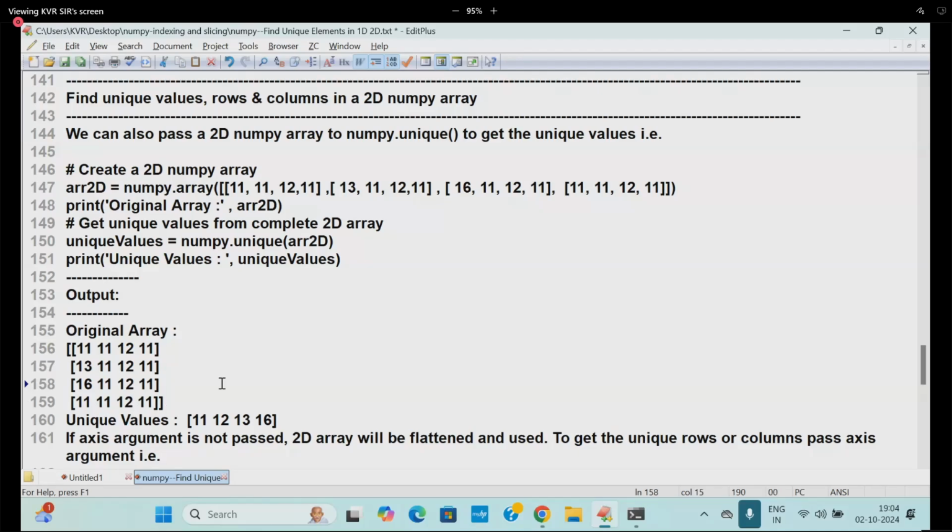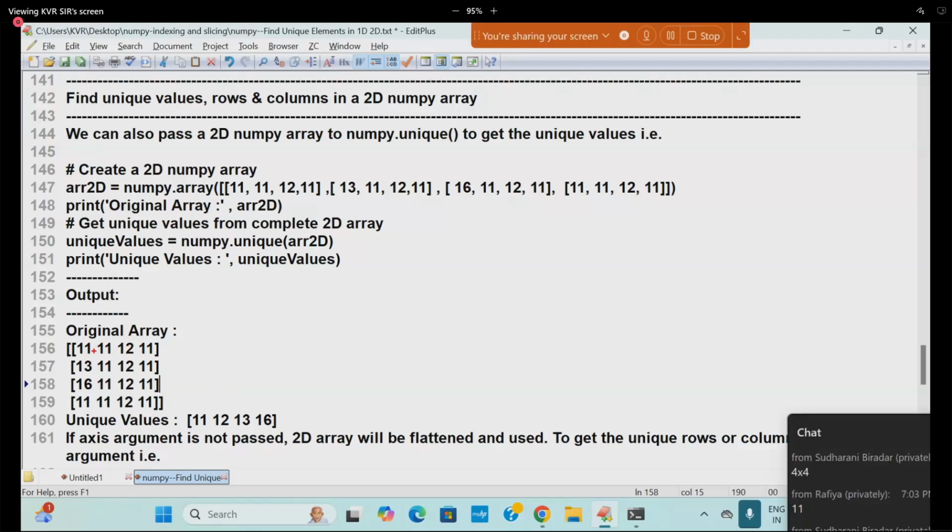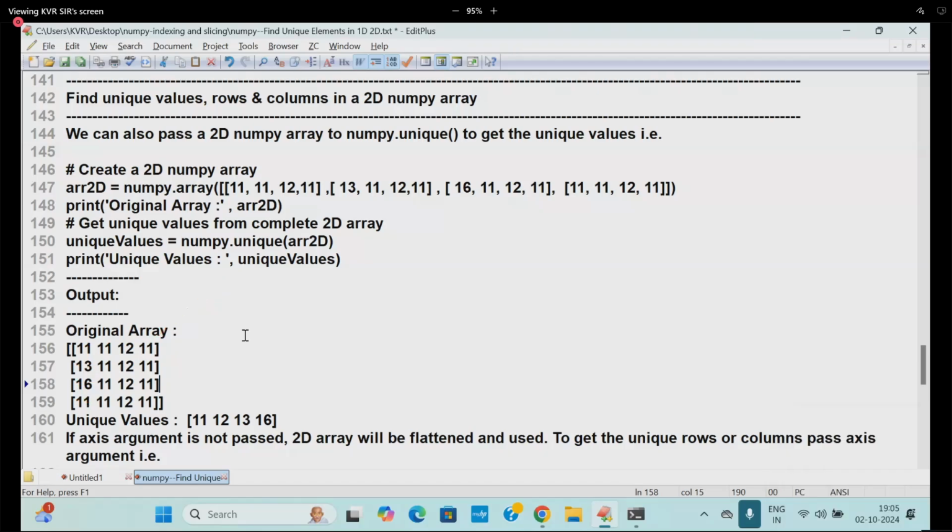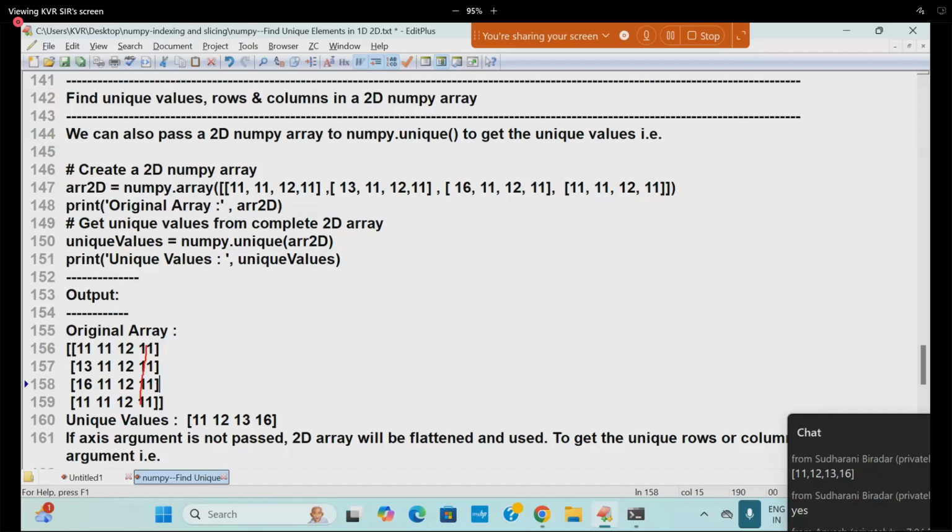Take care, students. This is the one. Is 11, 11, 11 different from the others or not? Yes, different, because 13, 11, 16, 11 is different. The fourth column is different. That will not come. Why? The fourth column, that is the third column, is already available in the first column.